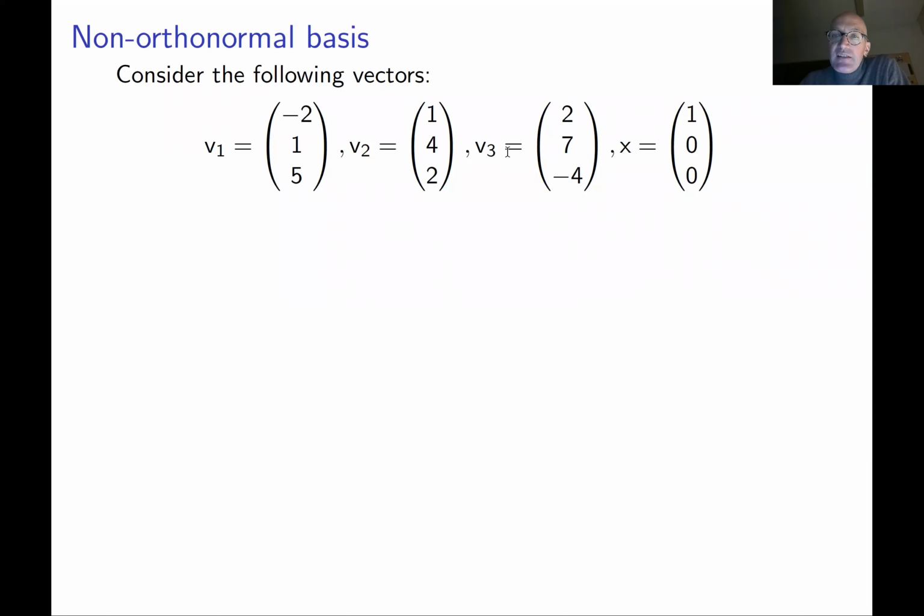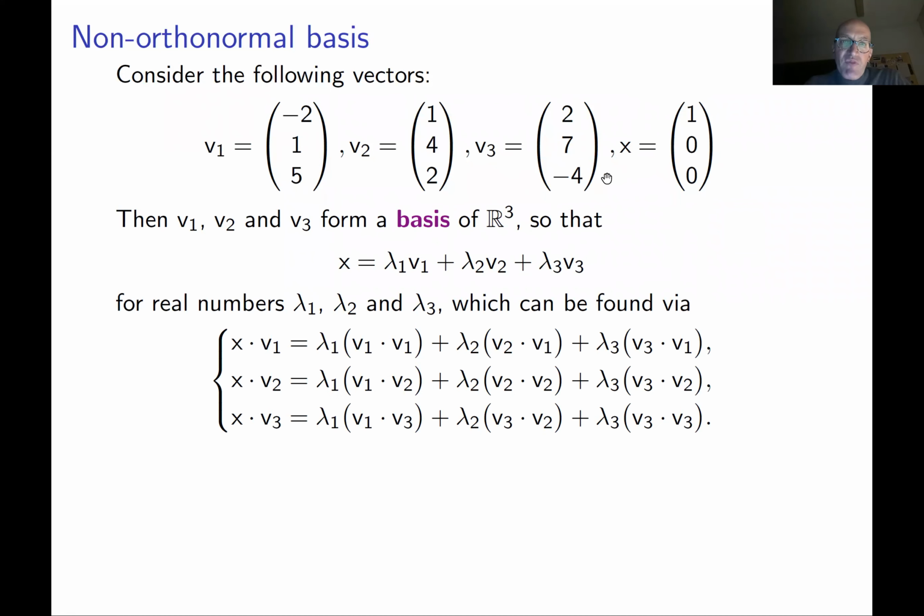And then I grabbed some simple looking vector (1, 0, 0), which is basically the first vector in the standard basis. But now it's just some vector x, and I know that x is a linear combination of v1, v2, and v3. Here, x can be represented as lambda 1 v1 plus lambda 2 v2 plus lambda 3 v3. The question is how to find these 3 numbers.